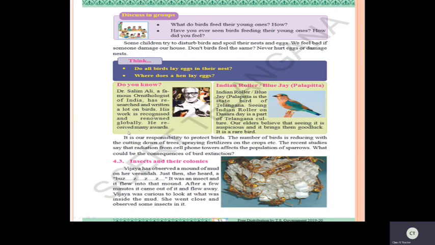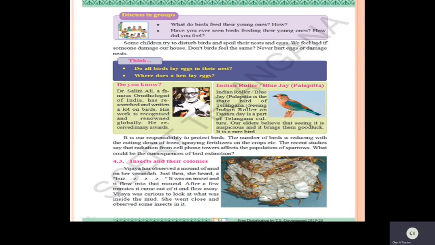He received many awards. So children, here you have to remember that the person who is going to study birds is known as an ornithologist. Now tell me, who is the famous ornithologist of India? Dr. Salim Ali. You can see him here. See the picture? You can see him here. Now see here one more.